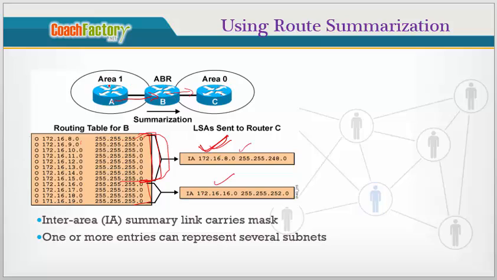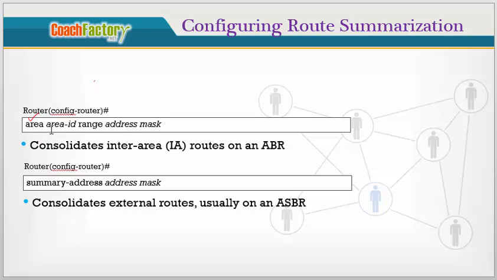So we need to give the command area 1 range, then the summary address. Once you have done your supernetting, CIDR, whatever summary address network and subnet mask you get, you need to specify it here. So this command we give on the ABR.